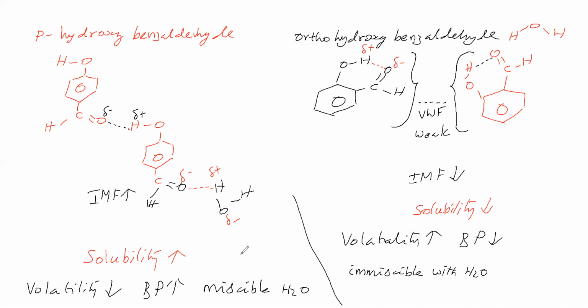Now, steam distillation. If you pass steam into para-hydroxybenzaldehyde, it is not evaporating. If you pass steam into ortho-hydroxybenzaldehyde, it is evaporating. So it is volatile with steam, whereas para is not volatile with steam. Ortho-hydroxybenzaldehyde is immiscible with water, whereas para-hydroxybenzaldehyde is miscible with water.